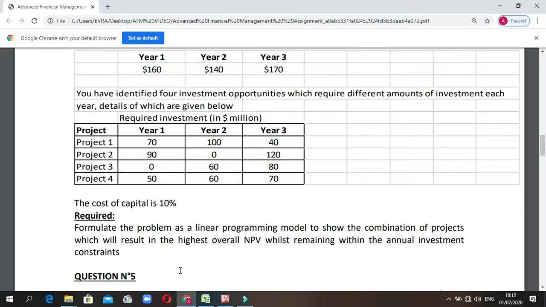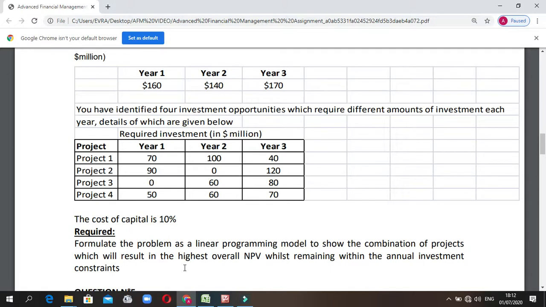So in this question, what the examiner needs is the linear programming. This problem is relating to capital rationing, where they say that you have limited investment.